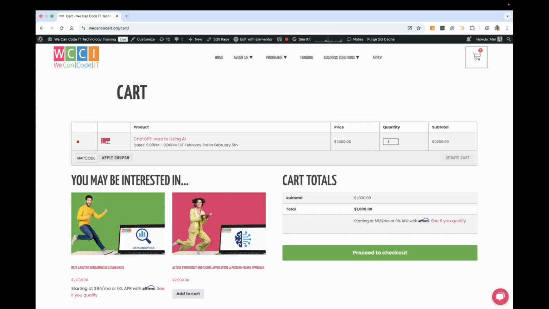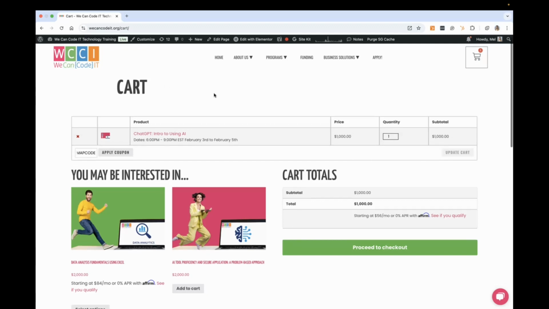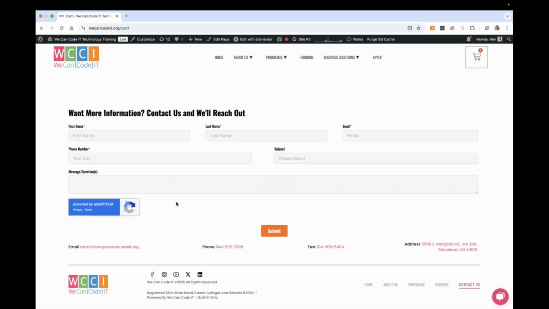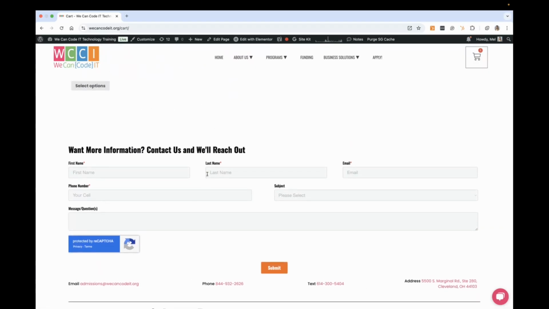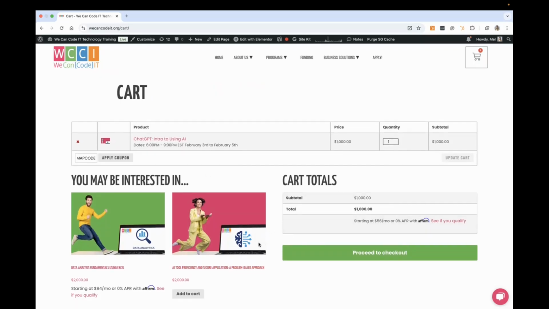Again, if you haven't received this and you believe you should qualify, go ahead and email us or contact us from our site. You'll see a contact us down here. You can go ahead and click it and contact us or reach out here. All right, good. Once you've applied your code, make sure you click apply coupon.